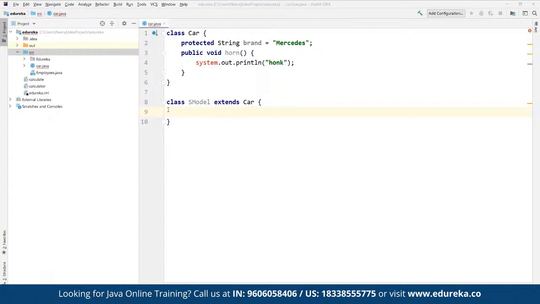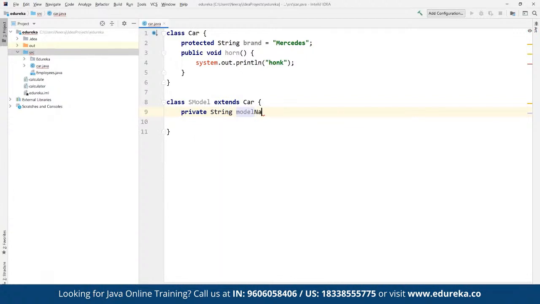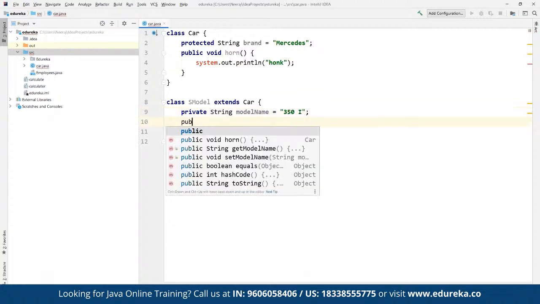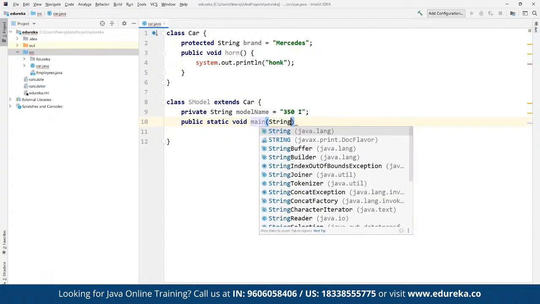All right. And then we can define other components. For example, suppose we want to specify the exact model here, then we can define the model name. For example, here we can define a private string, again a private string, and then define the model name. Inside this model, we may have multiple models available, like 350i, and this is again a different model. And then we can define public static void main(String[] args).